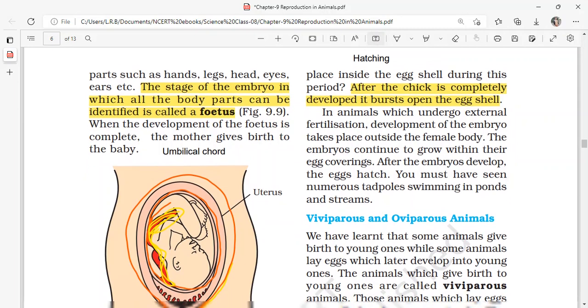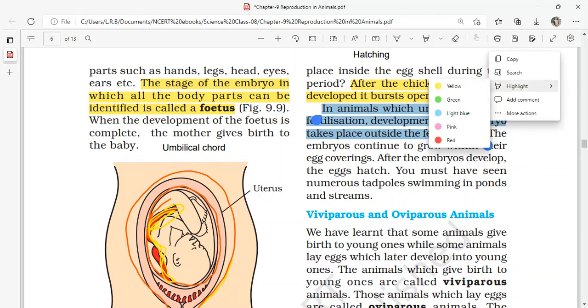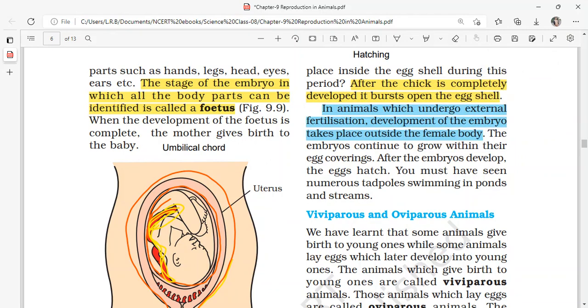Now, in animals which undergo external fertilization, development of the embryo takes place outside the female body. The embryos continue to grow within their egg coverings.